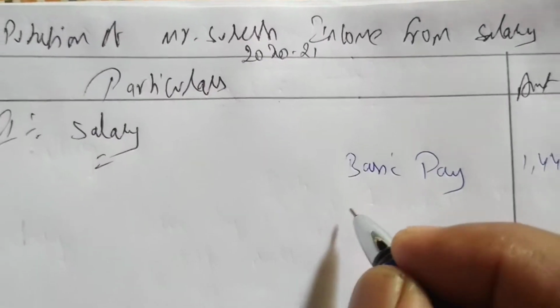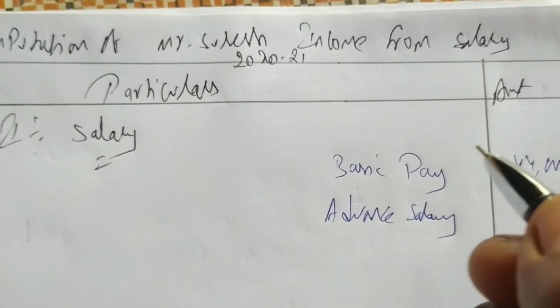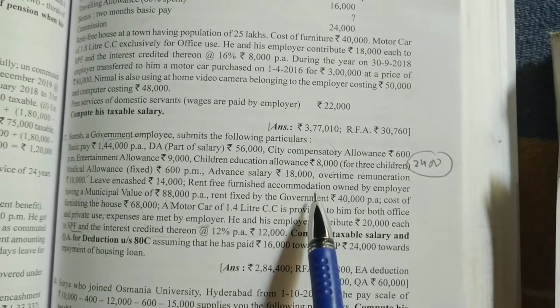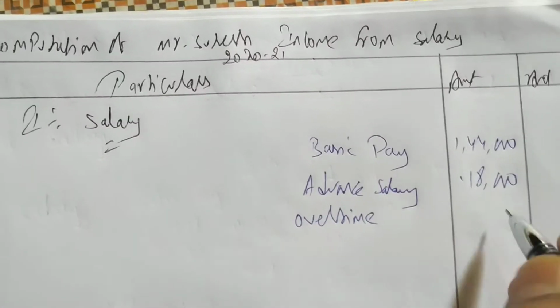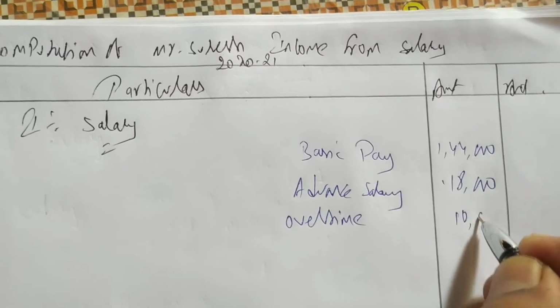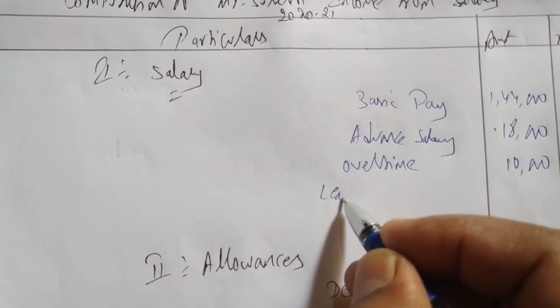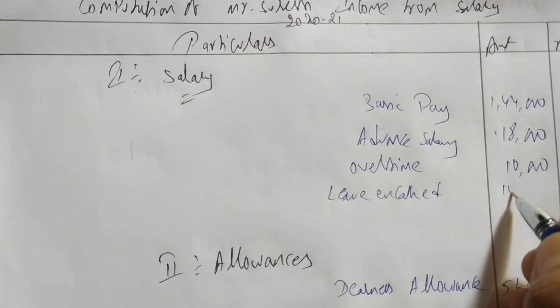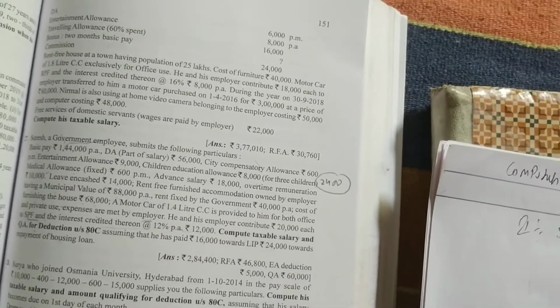After that we are having advance salary, that becomes part of salary. So go to salary and write advance salary. How much is advance salary? 18,000. So written 18,000 rupees. After that we are having what? Overtime remuneration, that is also part of salary. How much is overtime remuneration? 10,000. After that we are having leave encashed, that is also part of salary. How much is leave encashed? 14,000. Done. Next we are having rent free accommodation provided by, okay, so we have to do working notes now.